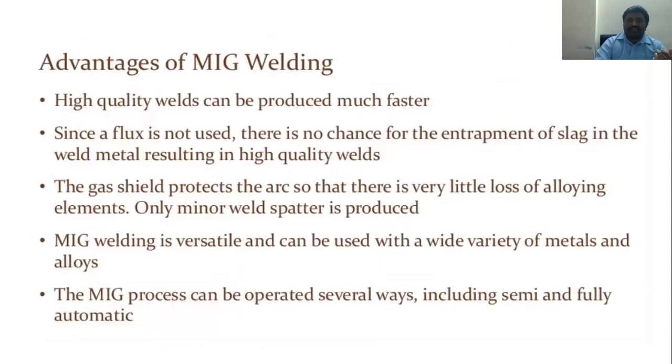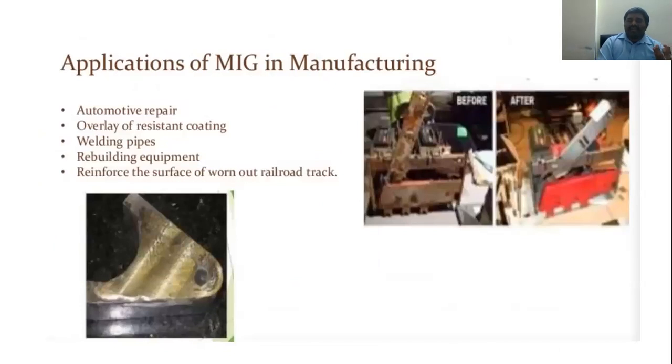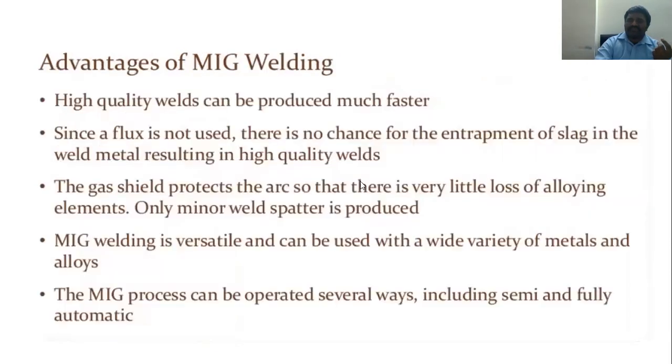Now, just now I said the applications: automobile, aerospace and aircraft. These are the main applications, and we have seen from the diagram what happens before and after, how MIG welding takes place. Automotive repair, overlay of resistant coating, welding repair of pipes, rebuilding of equipment, reinforcement of worn surfaces, railroad track, aircraft and automotive, and refractory material reinforcement can also take place here. That's everything on the applications.